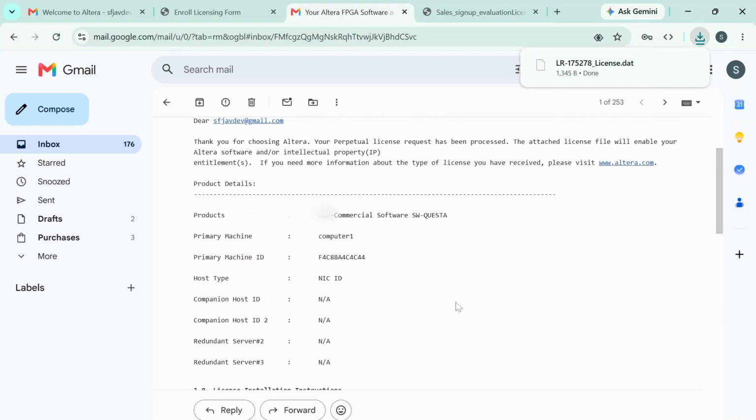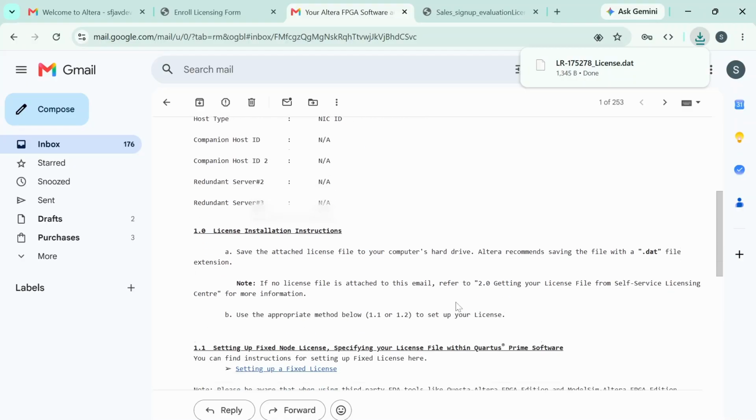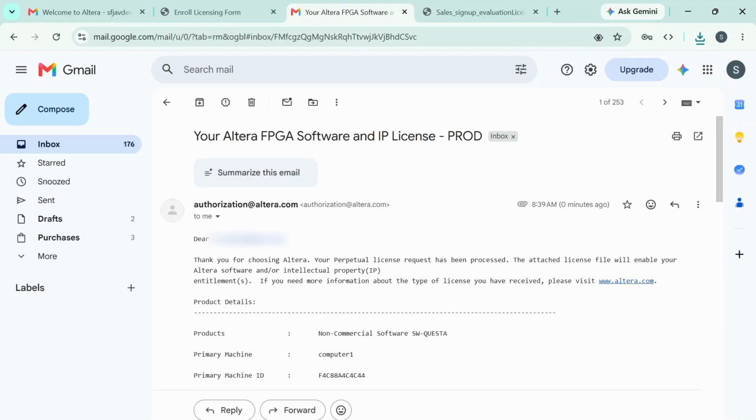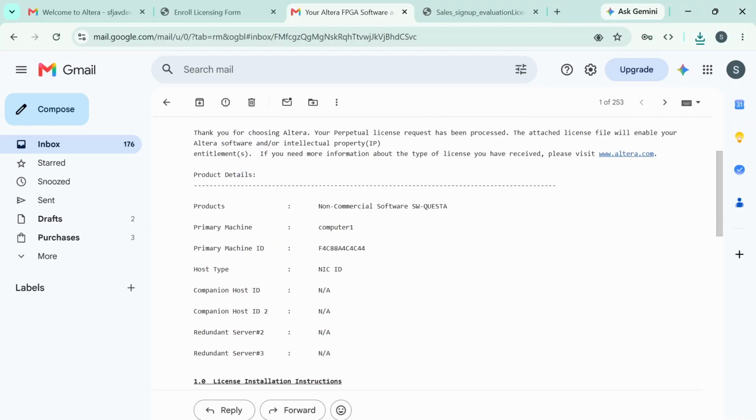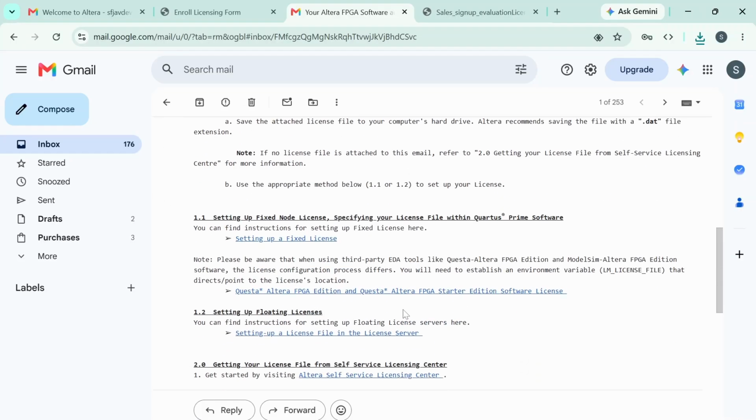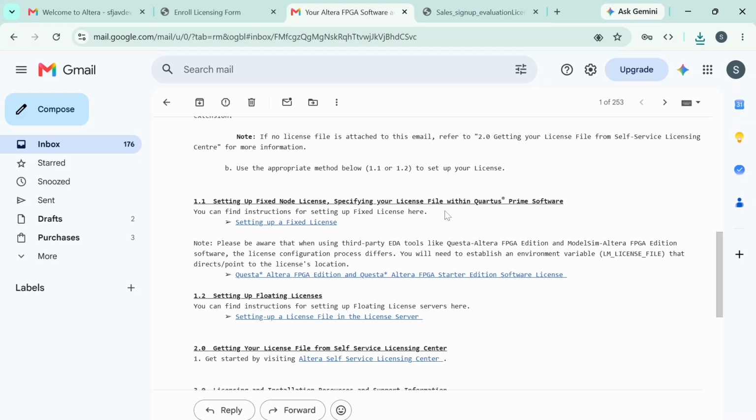Okay, now that you have the license file, we are now ready to install it. With the email that you receive, you also have the instructions here for setting up the fixed license that you have just downloaded. You can either do it within Quartus Prime or using the dedicated instruction for Questa Altera FPGA edition.